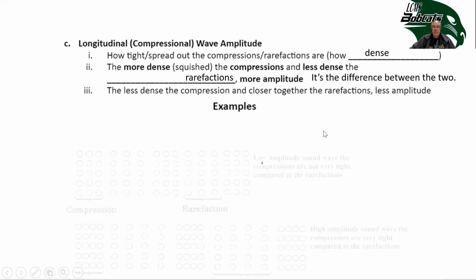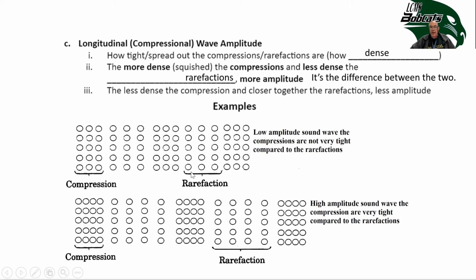And here's a picture I made of the difference. In the top one, you can see that this is a compression, and the place where particles are loose is a rarefaction. But this would be low amplitude because the compressions are not very tight compared to the rarefactions.